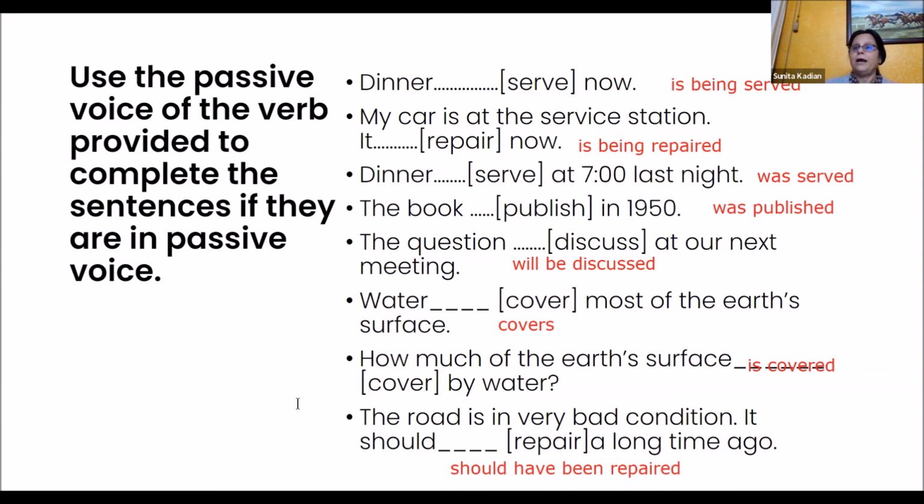Like you get up at 2 o'clock and your mom enters your room and says, look, your room is in a mess. It should have been cleaned by now. Your bed should have been made by now. You should have made your bed by now. It should have been made by now. Getting it?